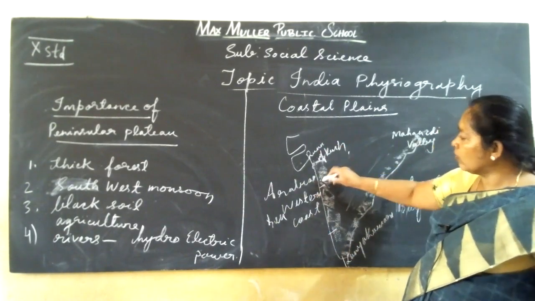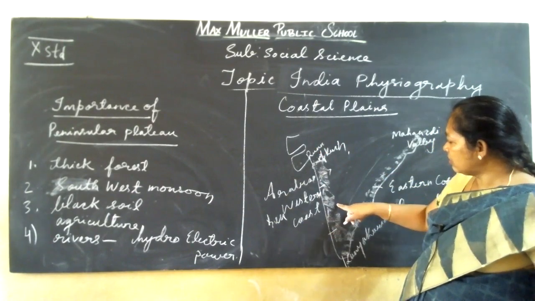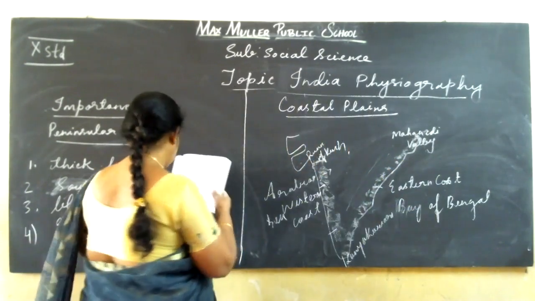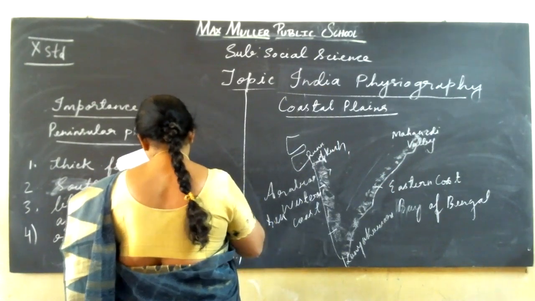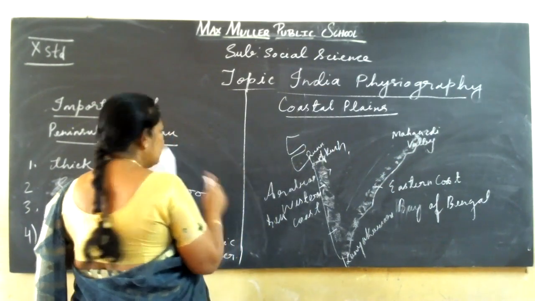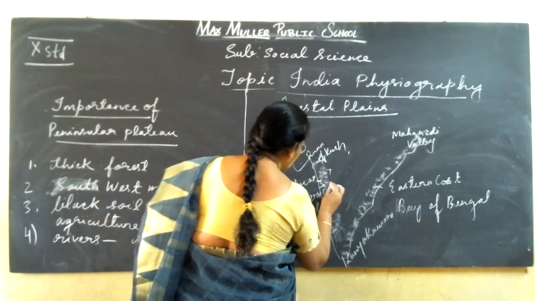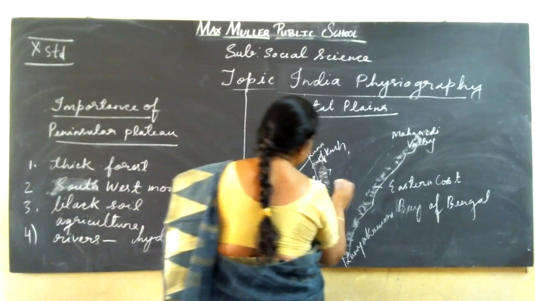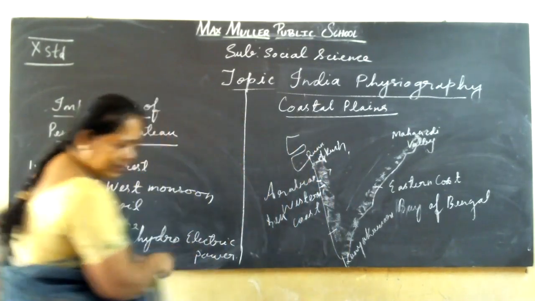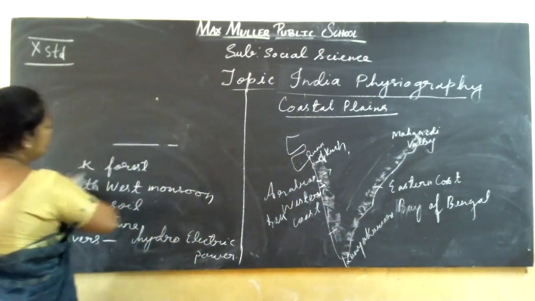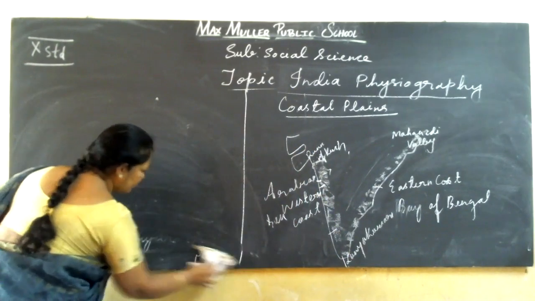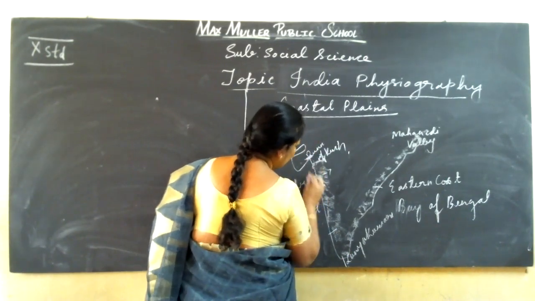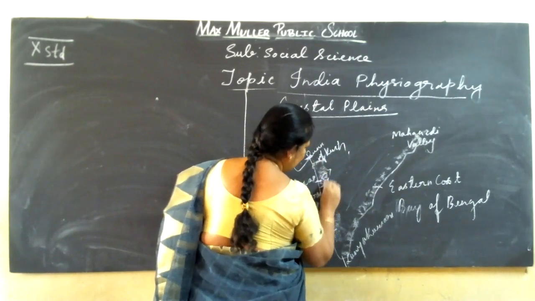From Gujarat to Goa, it is the Konkan Coast, from the Rann of Kutch up to Goa.